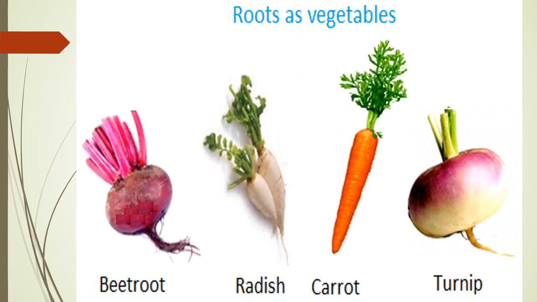Some vegetables like carrot, radish we eat are actually roots. Same way, turnip, beetroot are all roots.